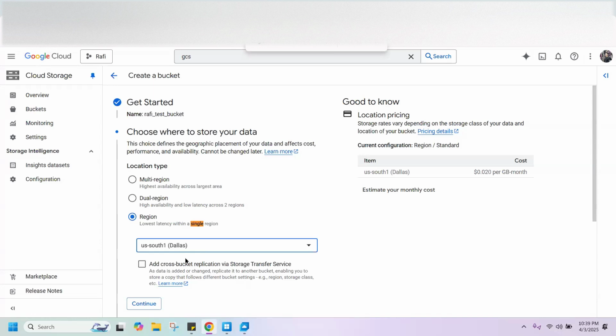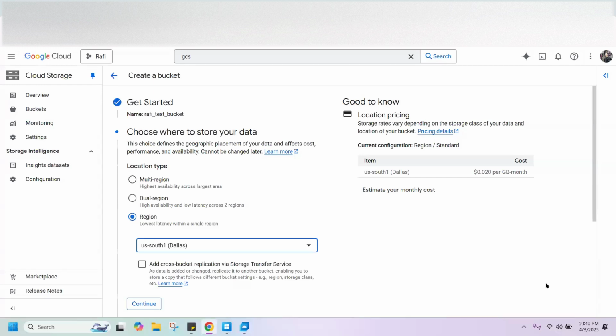And here we can see add cross bucket replication via storage transfer service. You can replicate your bucket across different regions or AZs. AZs are nothing but availability zones. They are like small data centers. For example, there is a region with a huge data center, and there are small AZs kept around 300 to 400 kilometers away from each other, and you can use AZs to replicate your data so that it becomes fault tolerant even in natural calamities.